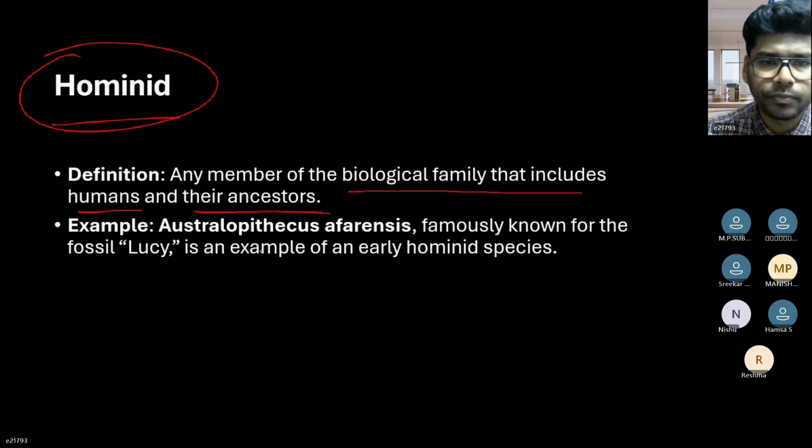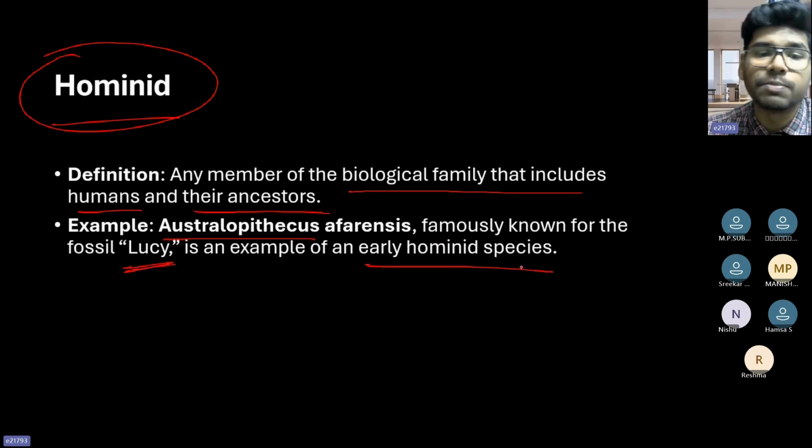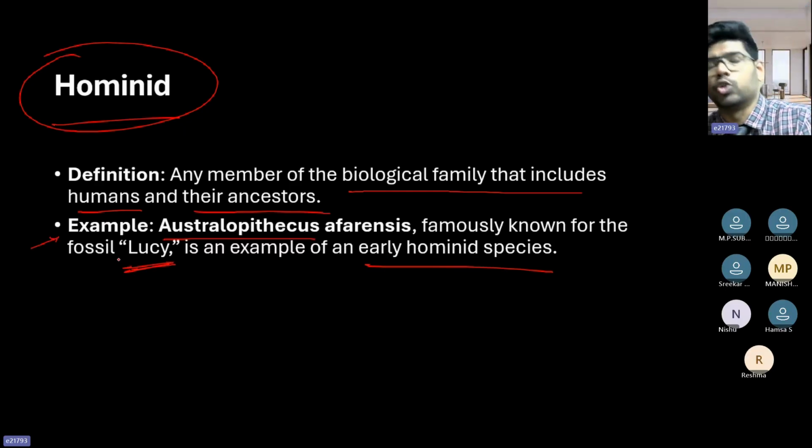Australopithecus. This is the fossil remains that we have got previously, famously known as the fossil Lucy. It is an early hominid species, Australopithecus afarensis, that we will be studying when we study human evolution.